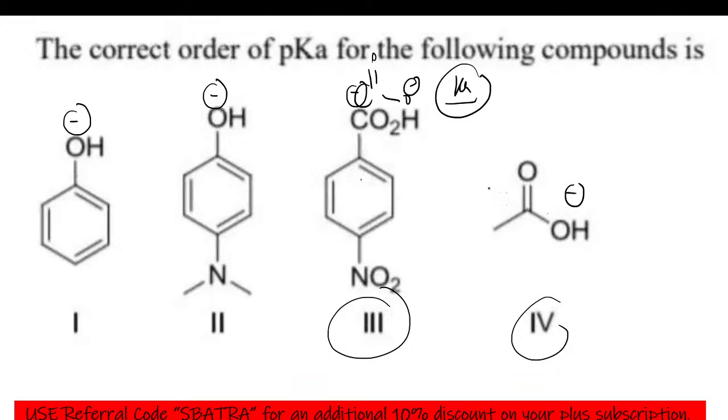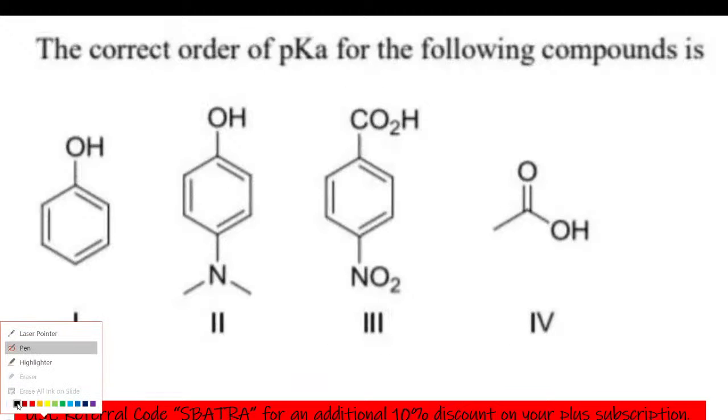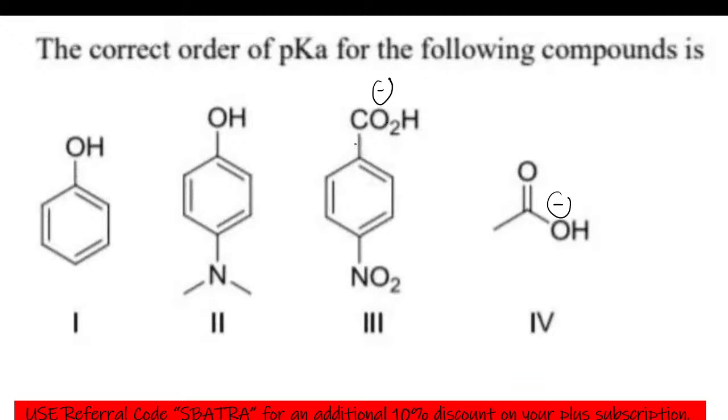Now we are going to compare this molecule and this molecule. What is the difference between the third and fourth molecule? There is one major difference. Over here you can see the negative charge is on oxygen, and over here also the negative charge is on oxygen. The first point you have to consider is that there is rigidity in this case, plus you have an electron withdrawing group. So the negative charge is going to be very, very stable. If the negative charge is very stable, the Ka order will be third, then fourth.